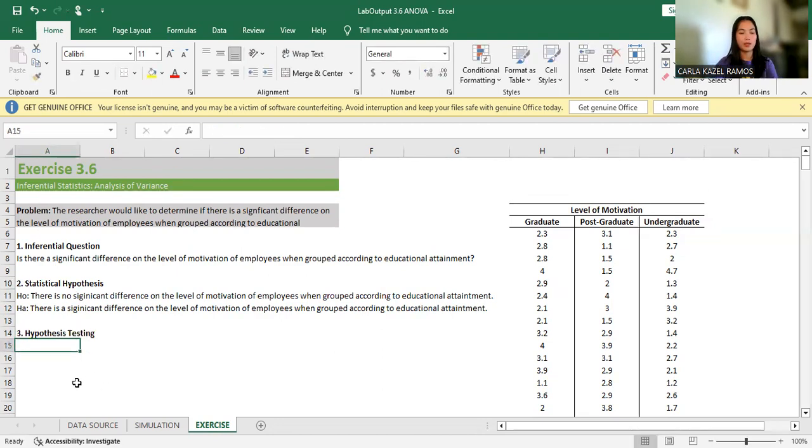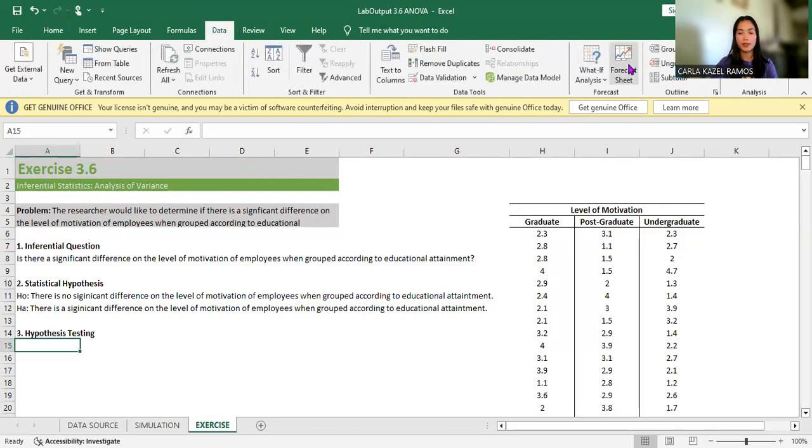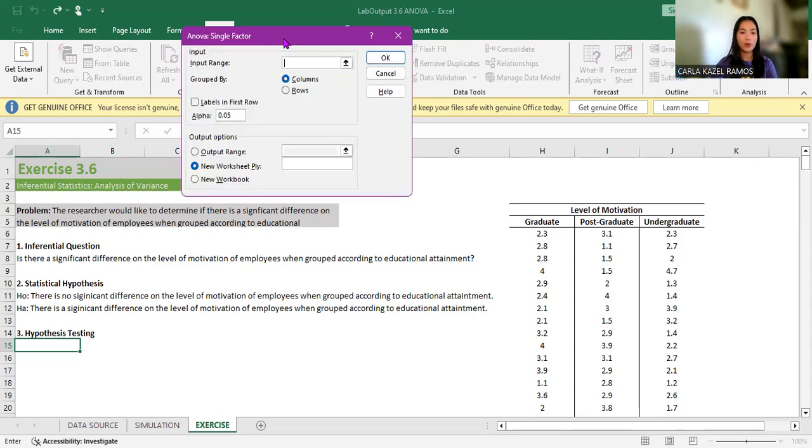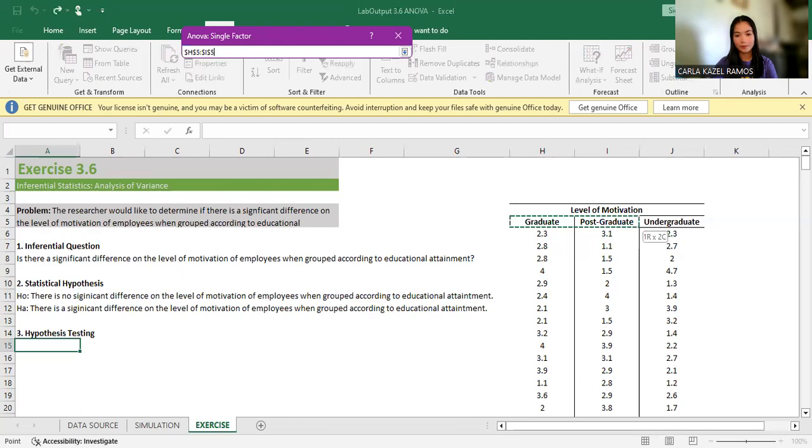So now we will be using data analysis tools. Let's go to our data tab and look for data analysis. This pop-up window will appear asking us to select the analysis tools that we will be using. So we will be selecting ANOVA single factor, click OK, and another pop-up window will appear asking us to input the range. So we will be highlighting all the cells.